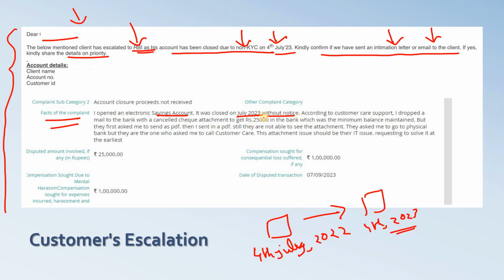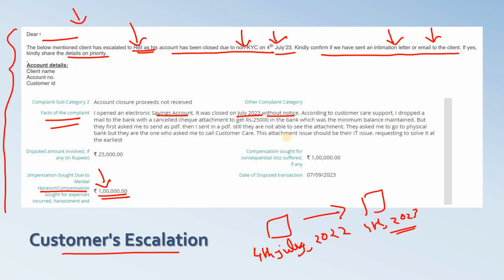And not only this particular thing was a problem, the customer has asked for harassment compensation of 1 lakh. Okay, this was the customer's escalation. The customer's objection was my account was closed without any notice, and as part of harassment compensation, he or she was demanding 1 lakh rupees. Okay, right? So how do we solve this particular problem?